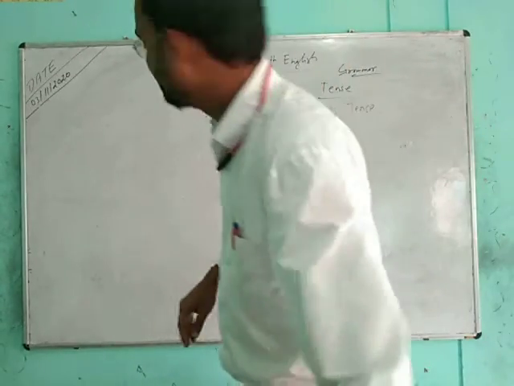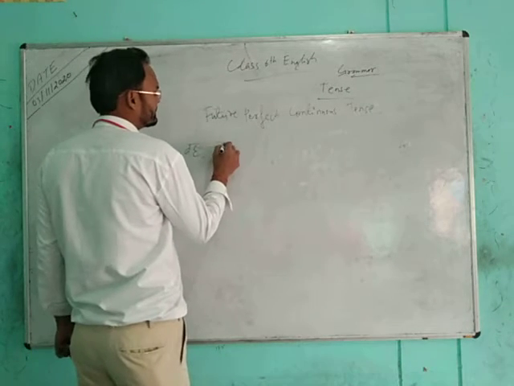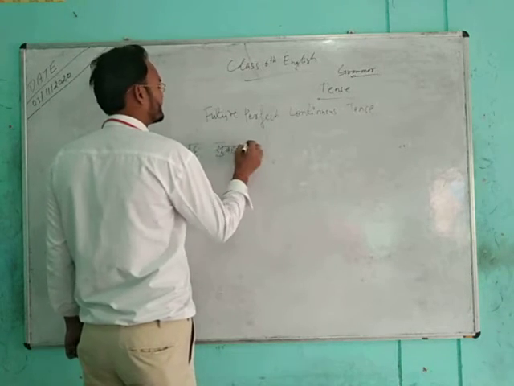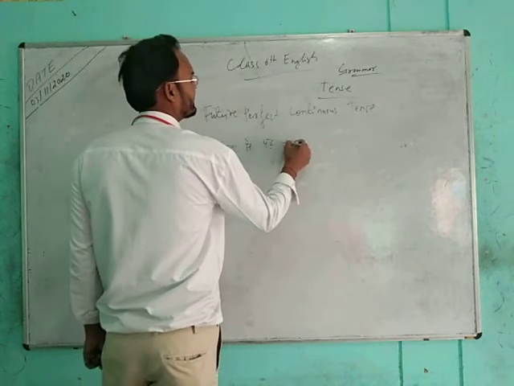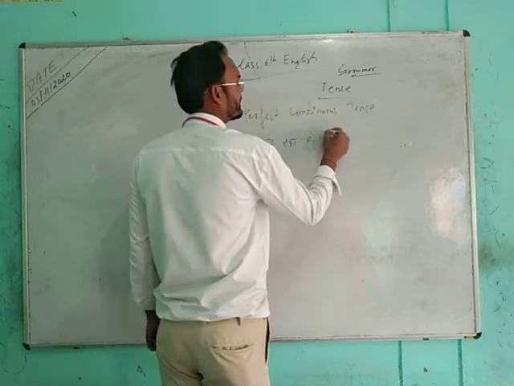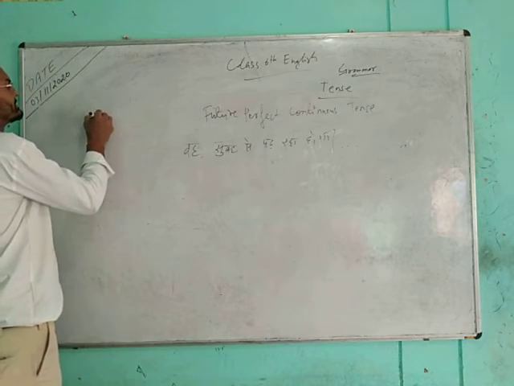Like if we take an example in Hindi, वह सुबह से पढ़ रहा होगा. What is the helping verb of future perfect continuous?